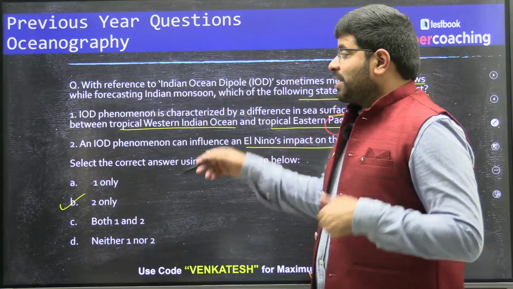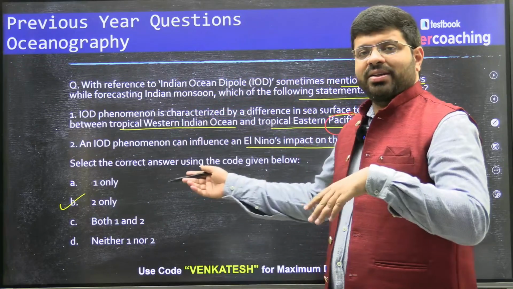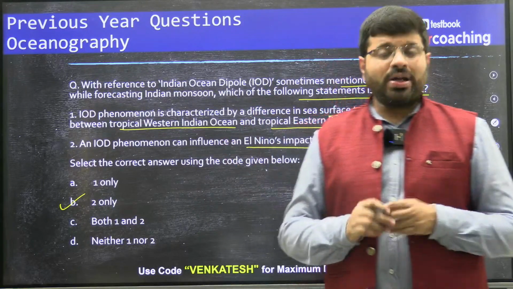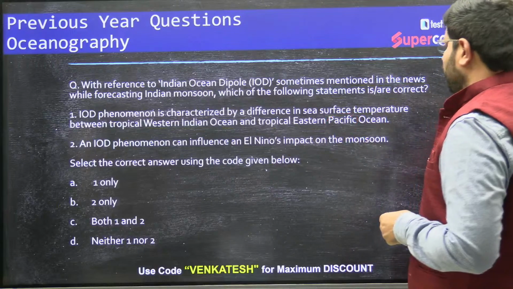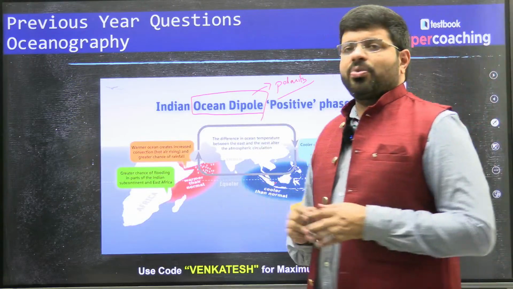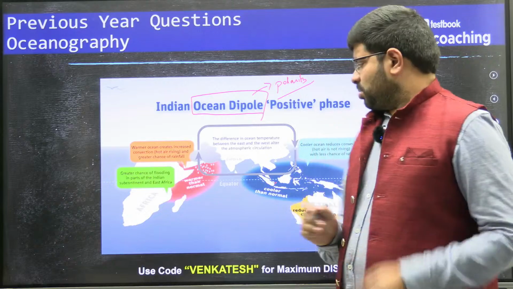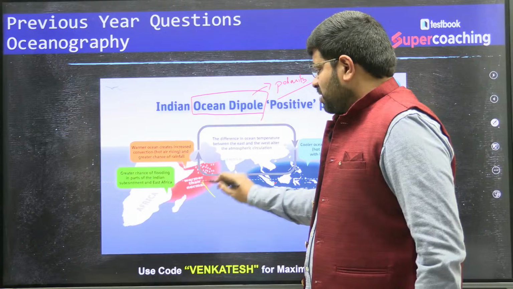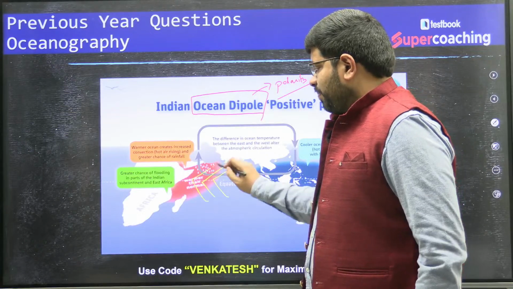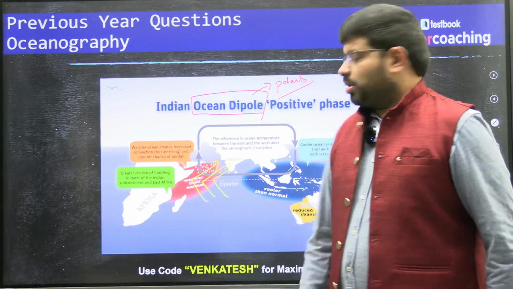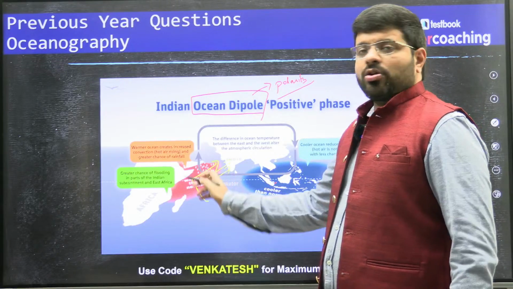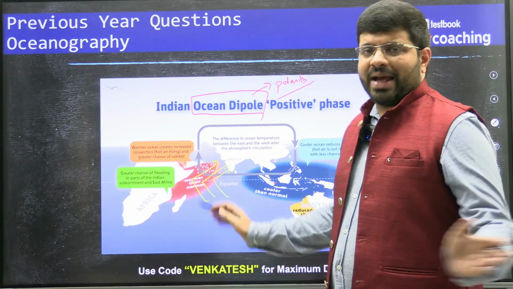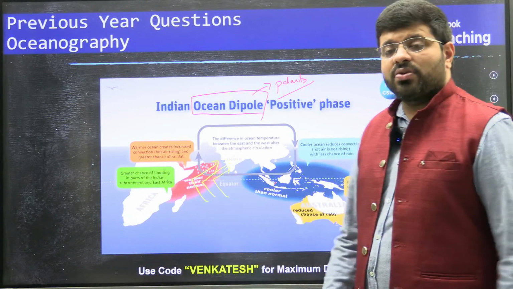So the additional IOD can compensate the loss of El Nino. That is how it can have an impact. So what I'm trying to tell you, geographically, how does it do is, when the Indian Ocean dipole is in a positive phase, especially, when winds of the southwest monsoons enter towards India in this way, what can happen is, they can carry more moisture from the tropical waters of the Indian Ocean and drag those waters towards India. So in other words, what is happening?